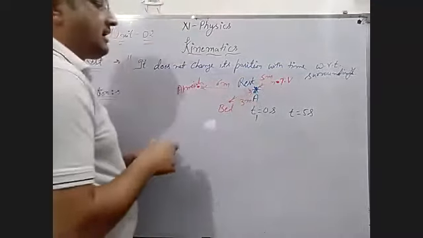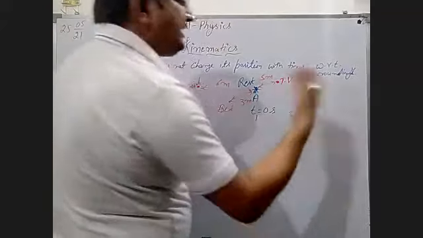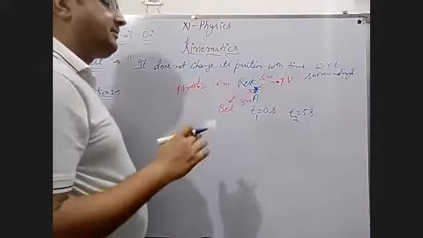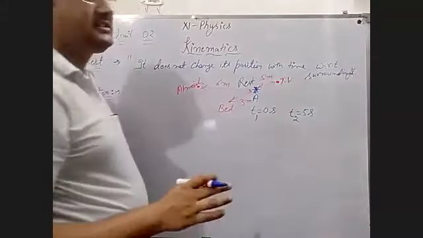And after time, 5 seconds, 6 seconds, 7 seconds, if time is increasing from 0 to any time you can take, and the object is not changing its position.